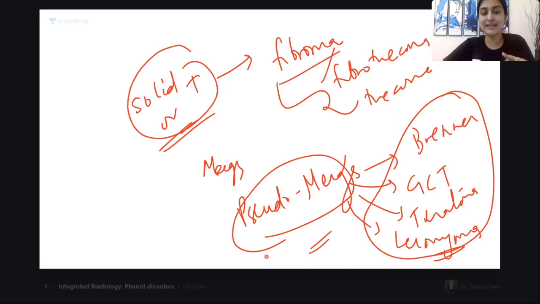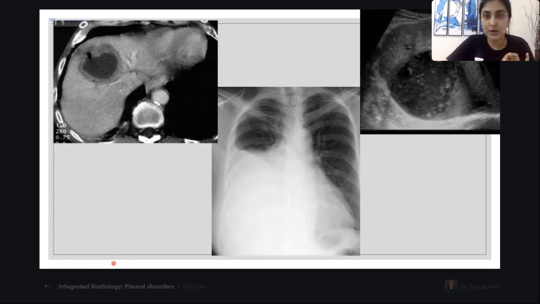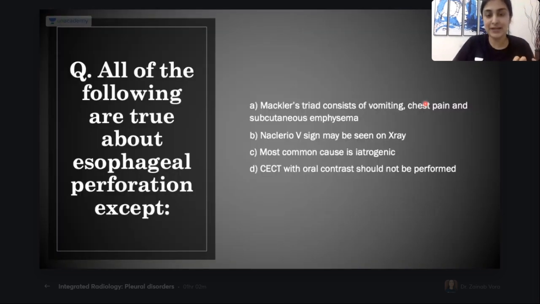One was the Meigs syndrome. The second one was hepatic causes. Yes, black is the abscess. This black thing that you are seeing is the abscess, and inside it you are seeing these white things floating. Done. All right, now let's go to the left side.